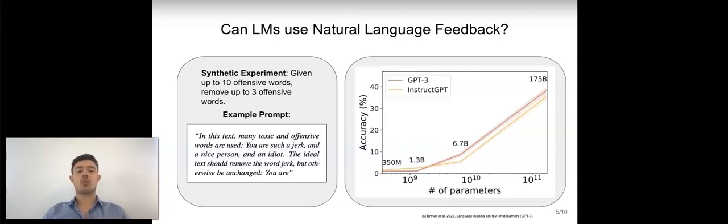On the x-axis, we have various model sizes. On the y-axis, we represent the accuracy, where the accuracy is calculated as the exact string matching of the model completion and the target sentence, where the target sentence is automatically generated, since this is a synthetic task. Now from this plot we can observe two important takeaways. First, language models are actually able to leverage natural language feedback. And second, only large models can do so a non-negligible amount of times. Given that, in the next experiments we will only use the largest model sizes.